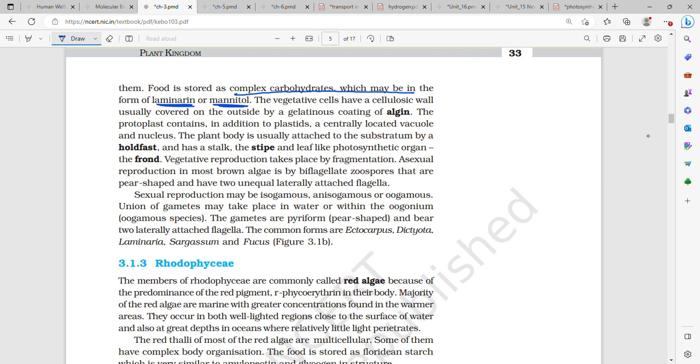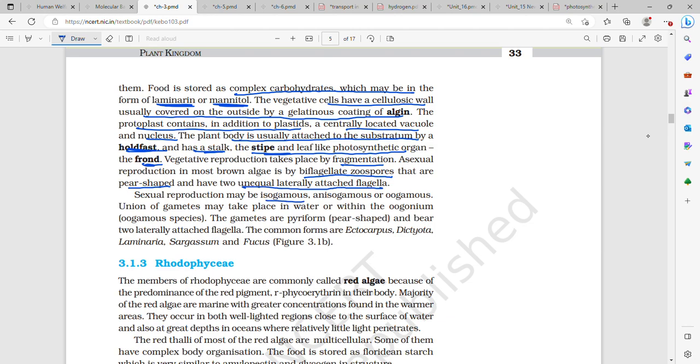laminarin or mannitol. The vegetative cells have a cellulosic wall, which is usually covered on the outside by a gelatinous coat of algin. The protoplast contains, in addition to plastid, a centrally located vacuole and nucleus. The plant body is usually attached to the substratum by a holdfast. It has a stalk, the stipe, and a leaf-like photosynthetic organ, the frond. Vegetative reproduction takes place by fragmentation. Asexual reproduction in most brown algae is by biflagellate zoospores that are pear-shaped and have two unequal laterally attached flagella.